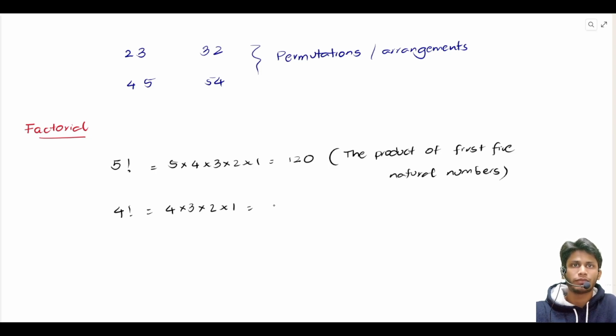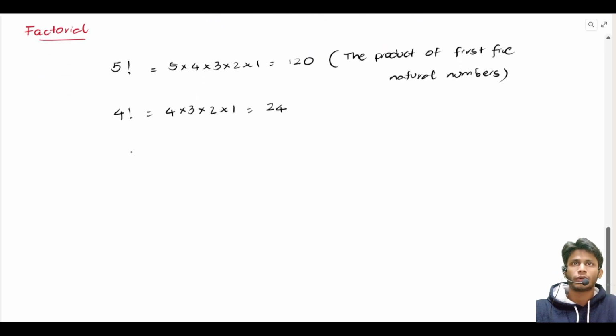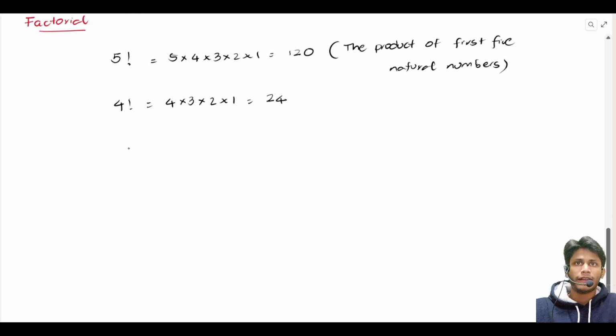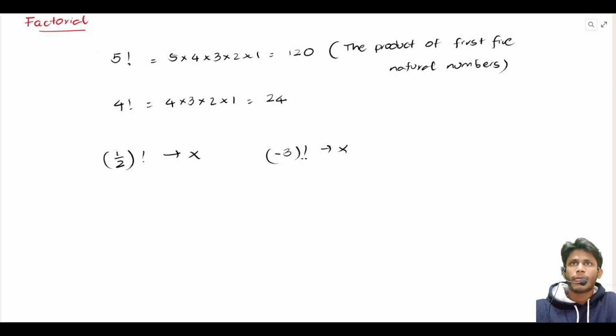That is 12 times 2, 24. So similarly, we can define factorial for all whole numbers. Note that we cannot define factorial for decimal fractions or irrational numbers, that is 1 by 2 factorial is not defined. Or minus 3 factorial is not defined as well. So factorials are defined for whole numbers.